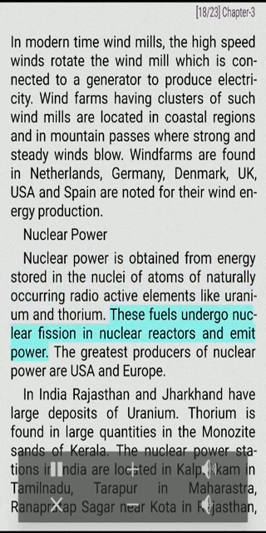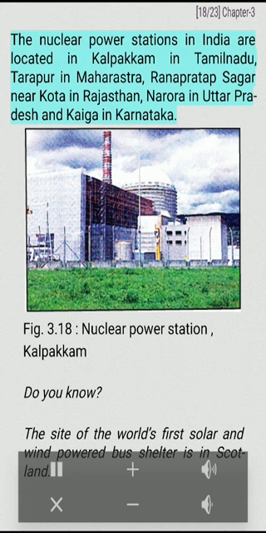Nuclear power. Nuclear power is obtained from energy stored in the nuclei of atoms of naturally occurring radioactive elements like uranium and thorium. These fuels undergo nuclear fission in nuclear reactors and emit power. The greatest producers of nuclear power are USA and Europe. In India, Rajasthan and Jharkhand have large deposits of uranium. Thorium is found in large quantities in the monazite sands of Kerala.